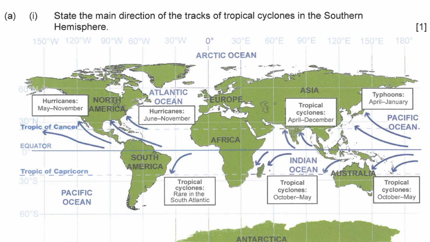A1. State the main direction of the tracks of tropical cyclones in the southern hemisphere, okay? Southern hemisphere. Tropical cyclone. Tracks. Direction. Next.